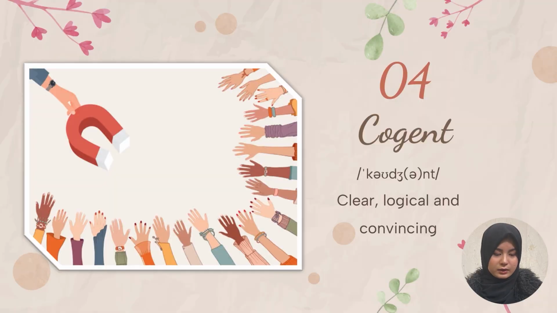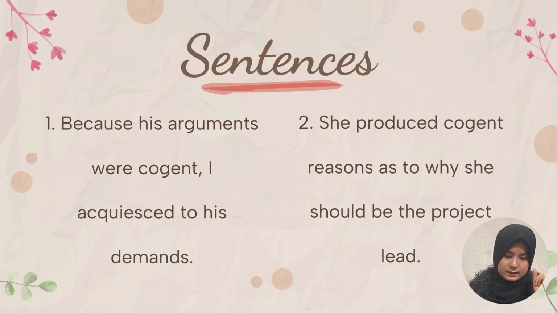All right. Fourth word is cogent. Cogent. Cogent is an adjective which means clear, logical, and convincing. Someone that you speak with in a debate, in an argument, if they have good logical reasoning and they are able to convince you, you might call them cogent. Okay, so the sentences for cogent are that because his arguments were cogent, I acquiesced to his demands.